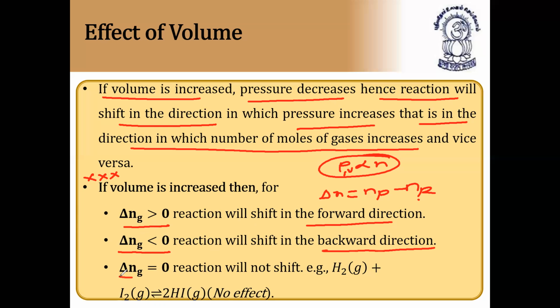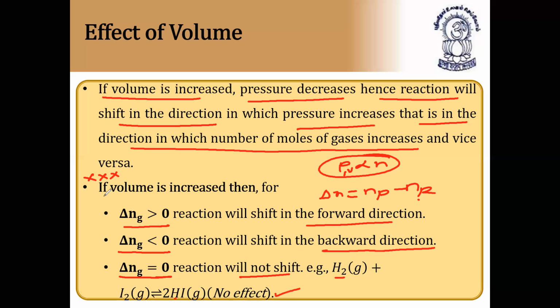And if delta N is zero, then the reaction will not shift, because even if the volume is increased for a reaction with delta N zero, there is no effect on equilibrium. For this reaction, hydrogen 1 mole and iodine 1 mole form 2 moles of hydrogen iodide, so there is no effect of volume. Even if you increase the volume, there is no effect on the equilibrium.